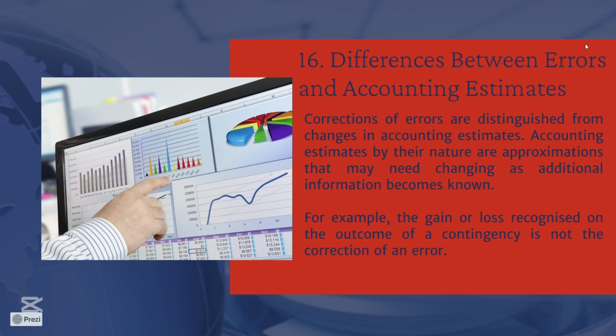Correction of errors is distinguished from changes in accounting estimates. Accounting estimates are approximations that may need changing as additional information becomes available. But errors are the wrong use, failure to use, or misuse of available information, accounting policies, miscalculation, wrong understanding of the facts, and fraud.